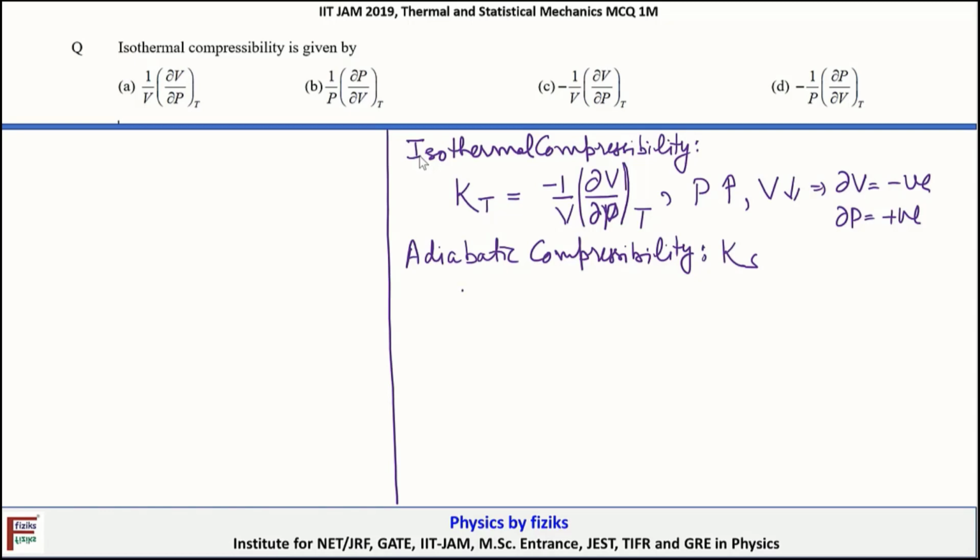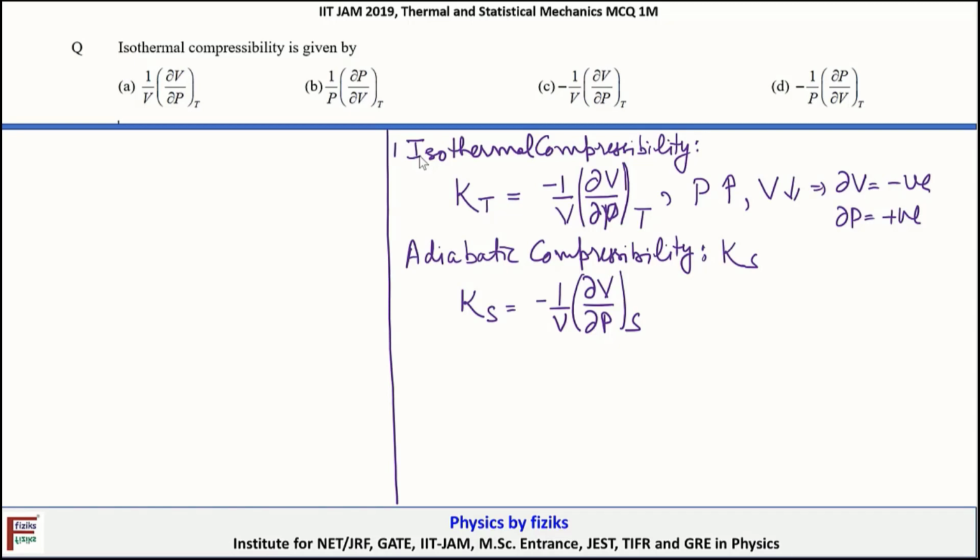So kappa S, similar to kappa T, is defined with a negative sign, for the same reason I mentioned earlier: minus 1 by V dV upon dP, but now the constraint is constant entropy. So that is the adiabatic compressibility.